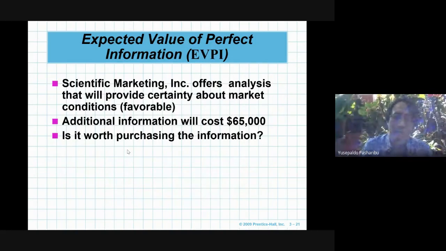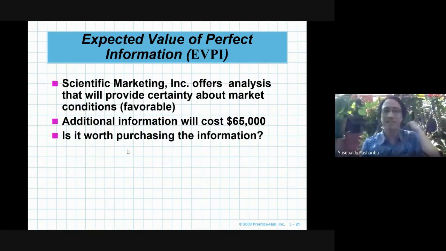If another company offers us perfect information, how much should we pay for it, or what is the value of getting that information? We can calculate it using EVPI, the expected value of perfect information.